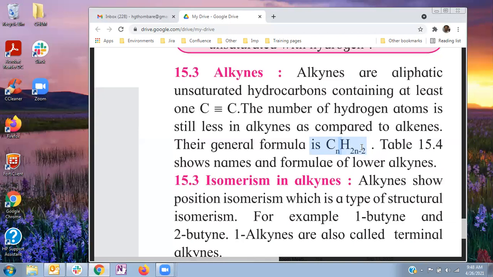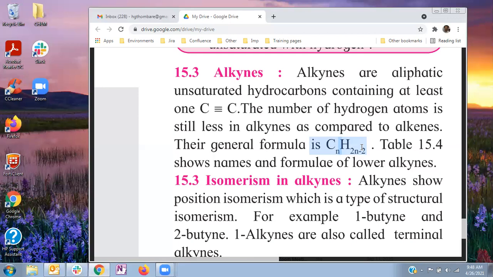For example, to write the structure of an alkyne, a minimum of two carbon atoms are required. Therefore, here n is minimum 2. If you take n as 2, C2H2 is the molecular formula of the first alkyne.